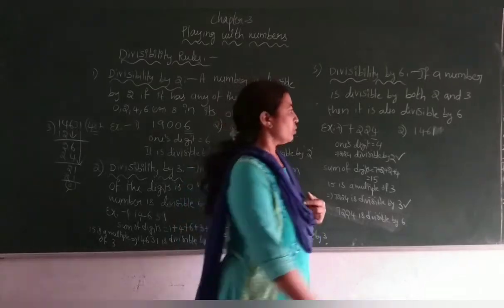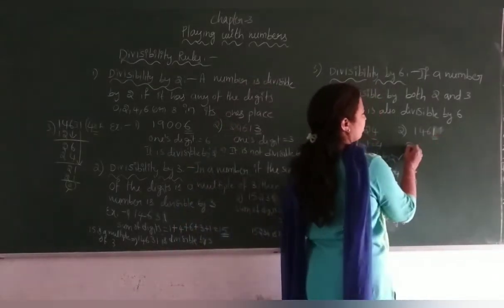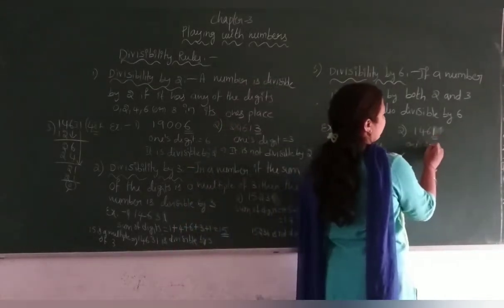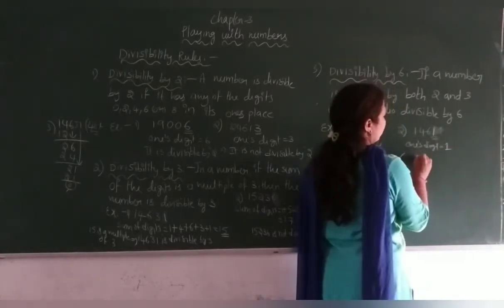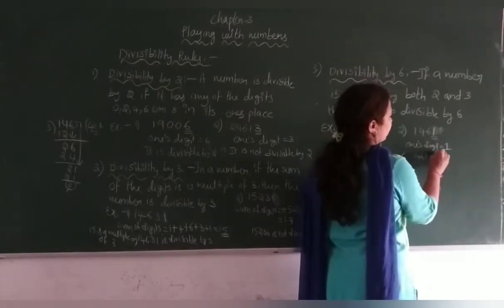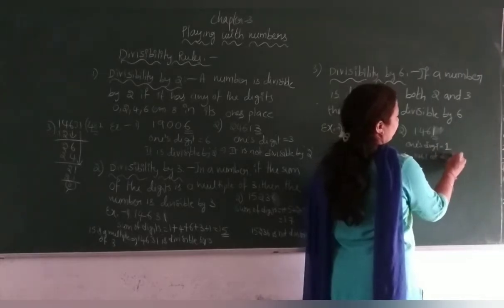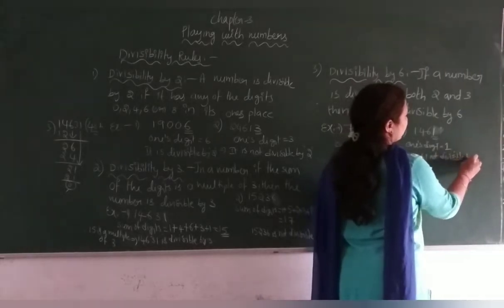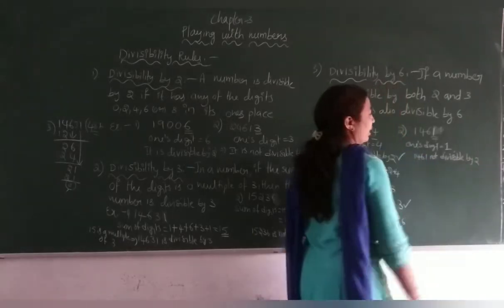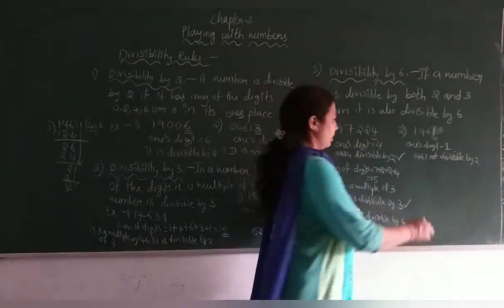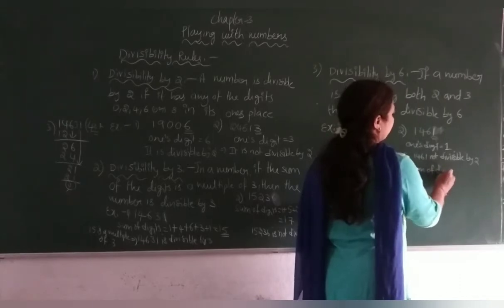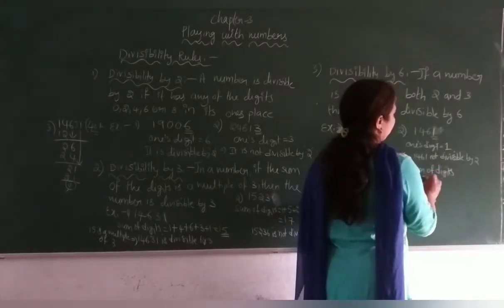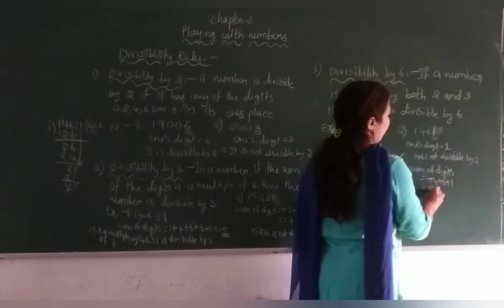See, the 1's digit is 1. Therefore, it is not divisible by 2. But if you consider the sum of digits, 1 plus 4 plus 6 plus 1, 12.